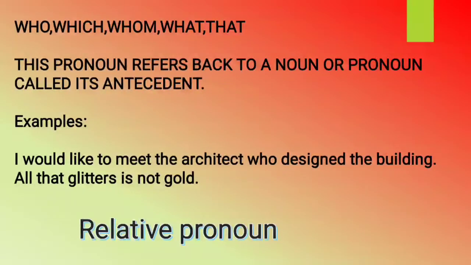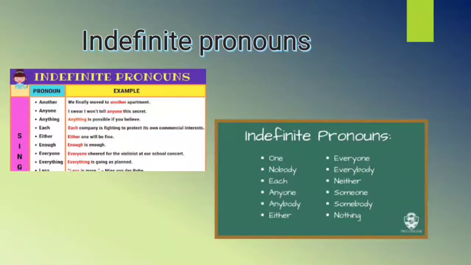Well students, now we have the next pronoun, that is indefinite pronouns. What are indefinite pronouns? Probably you have seen one, none, all, somebody, nobody, anybody, few, everybody, many, any, others, etc. So with the help of indefinite pronouns, we refer to persons or things in a general way. They do not refer to any person or thing in particular.